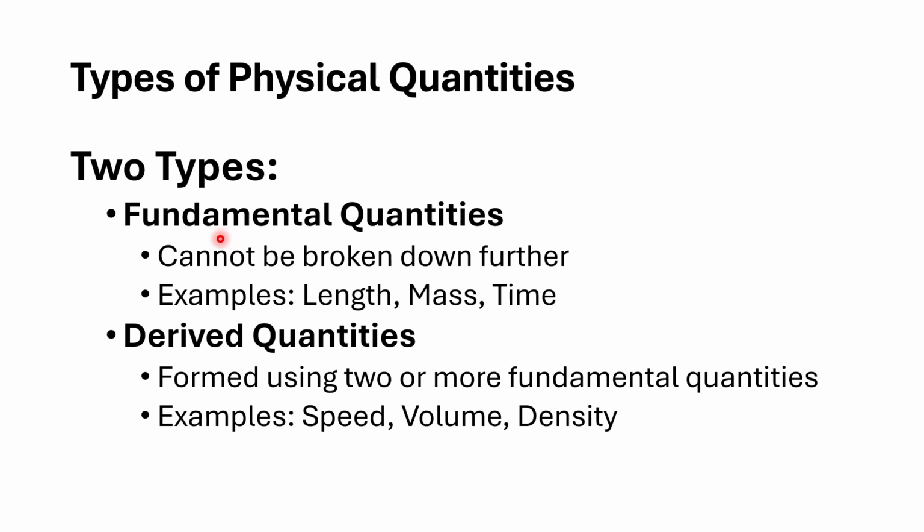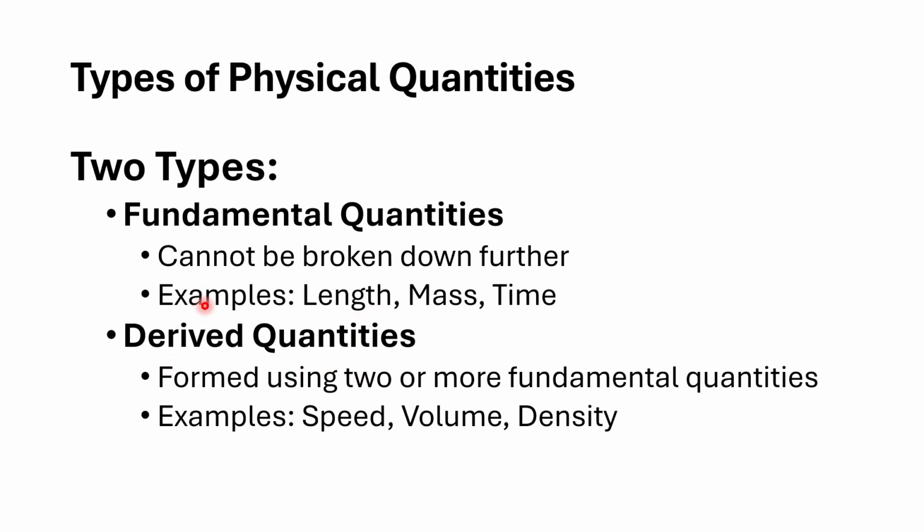These are quantities which cannot be broken into further quantities. They are the building blocks and the foundation for other physical quantities. For example, length, mass, time, etc. are examples of fundamental quantities.